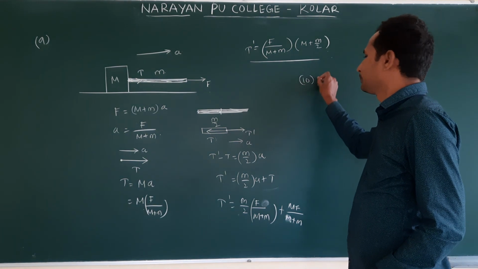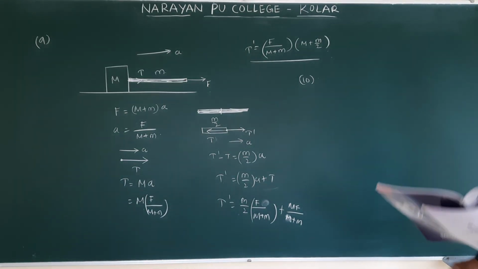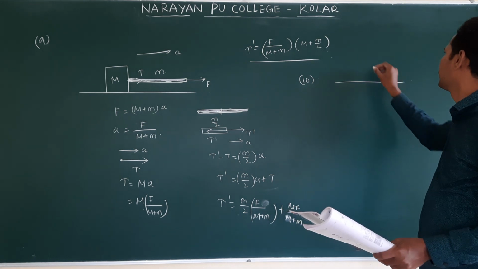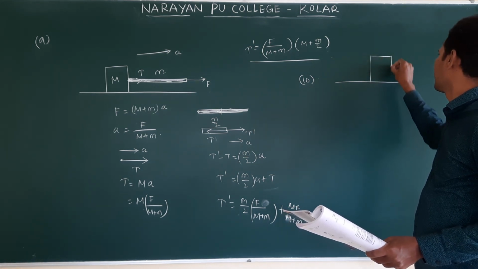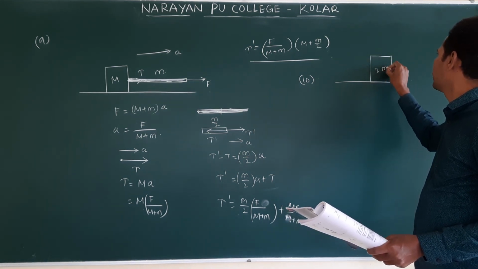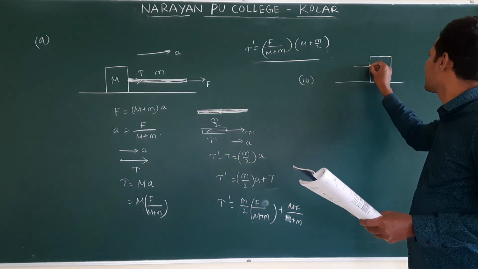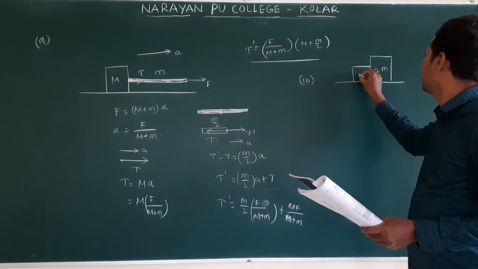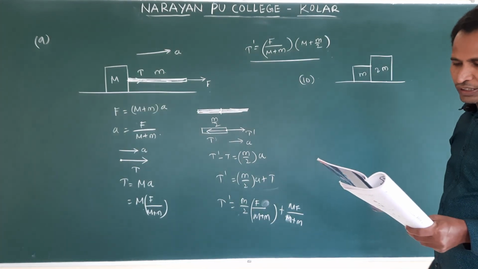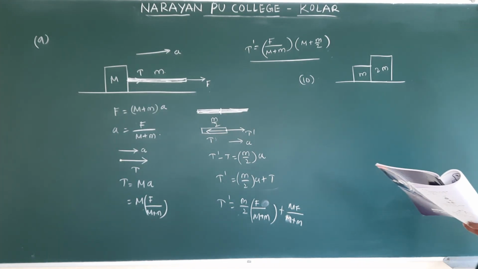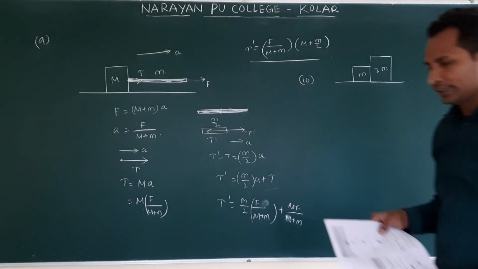So this is a different kind of question. So, 10th one. According to this, this is 2m and this is m. Okay, F naught force is acting on m and 2m. Okay, what we will see here?